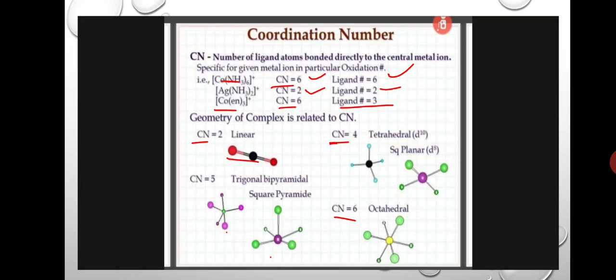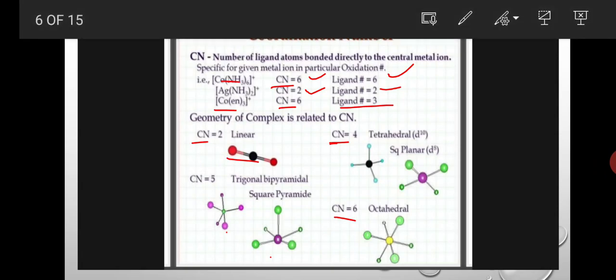In the second complex, the diammine silver complex is there. Diammine, 2 ammines are present, so here the coordination number is 2. And here en is taken thrice. This is the tris(ethylenediamine)cobalt(III) complex. Here the coordination number of cobalt is 6, but the ligands are 3, because ethylenediamine is a bidentate ligand. Each ligand donates two pairs of electrons and forms two bonds. So 3 into 2, total 6. Coordination number is 6, but the number of ligands is 3.